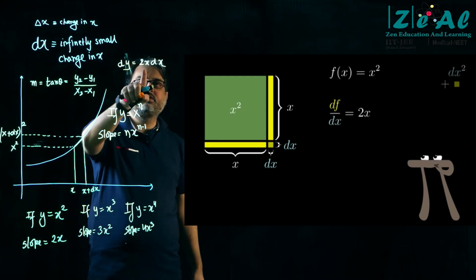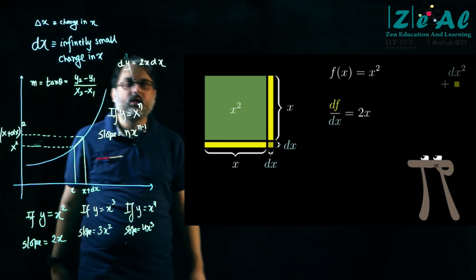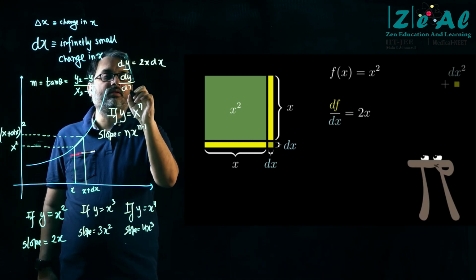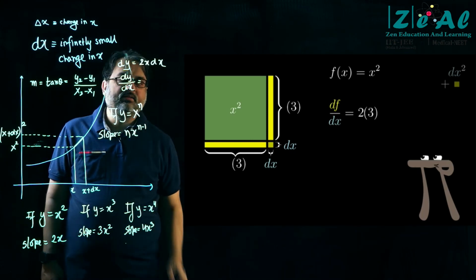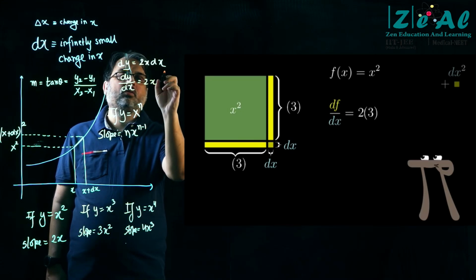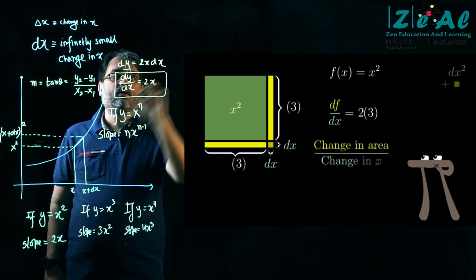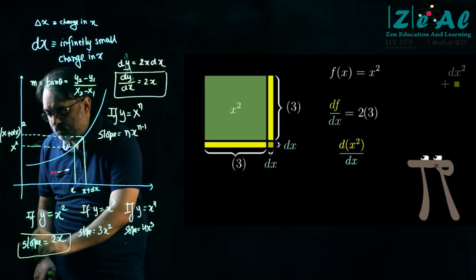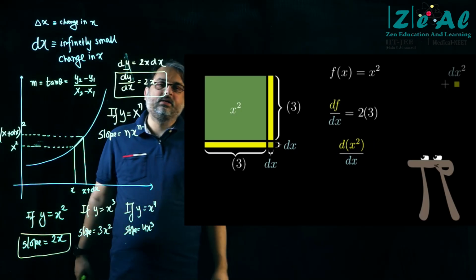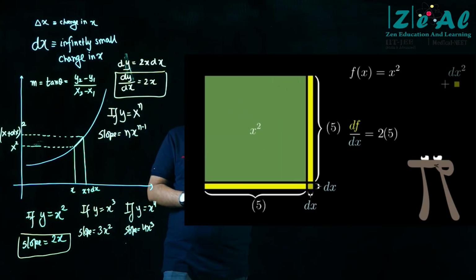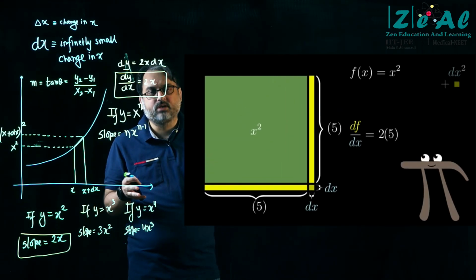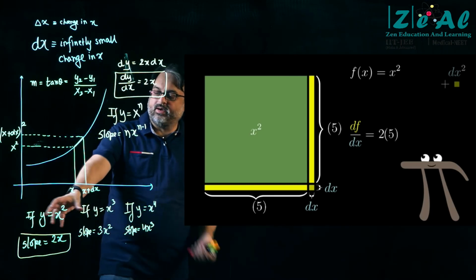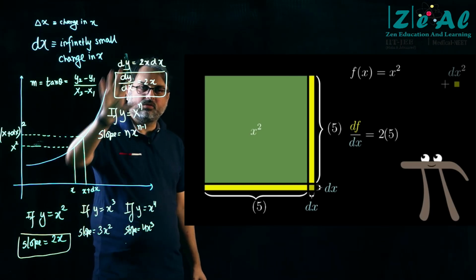Small change in y is equal to 2x into small change in dx, and then we just carry out a simple division, and we say that dy by dx is equal to 2 into x, right? So here I have written slope is equal to 2 into x, and here I have written dy by dx, dy upon dx is equal to 2x, right? So today we are going to simply concentrate on the fact, why have I done this? What is the relation between these two, right?